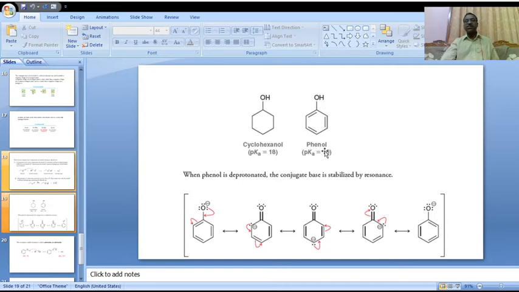Here, phenol pKa value 10. Cyclohexanol pKa value 10. Okay. When phenol is deprotonated, the conjugate base is stabilized by resonance.